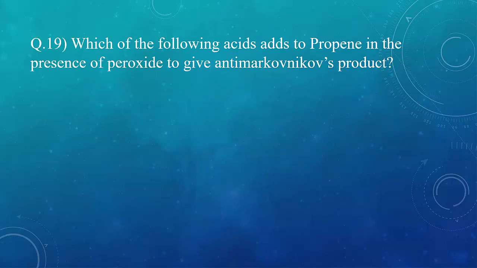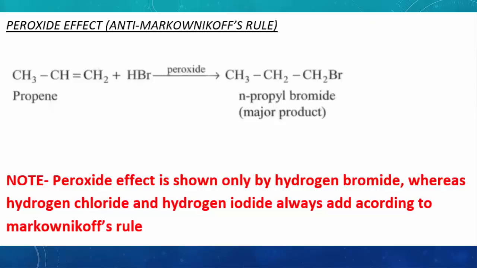Question 19. Which of the following acids adds to propene in the presence of peroxide to give anti-Markovnikov's product? As you know, anti-Markovnikov's reaction proceeds through free radical mechanism. HX in presence of peroxide forms X free radical, but HF and HCl, being smaller in size, the bond cannot be broken and reaction is not possible.